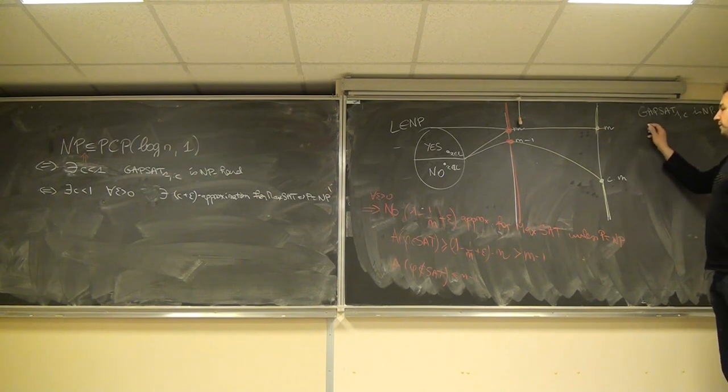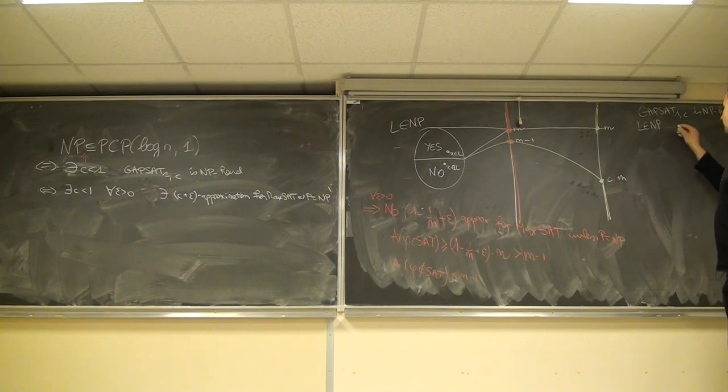I have a polynomial time reduction that for every L in NP, gives a function that to every x gives a formula phi x, such that if x belongs to L, then phi x is satisfiable. Okay?